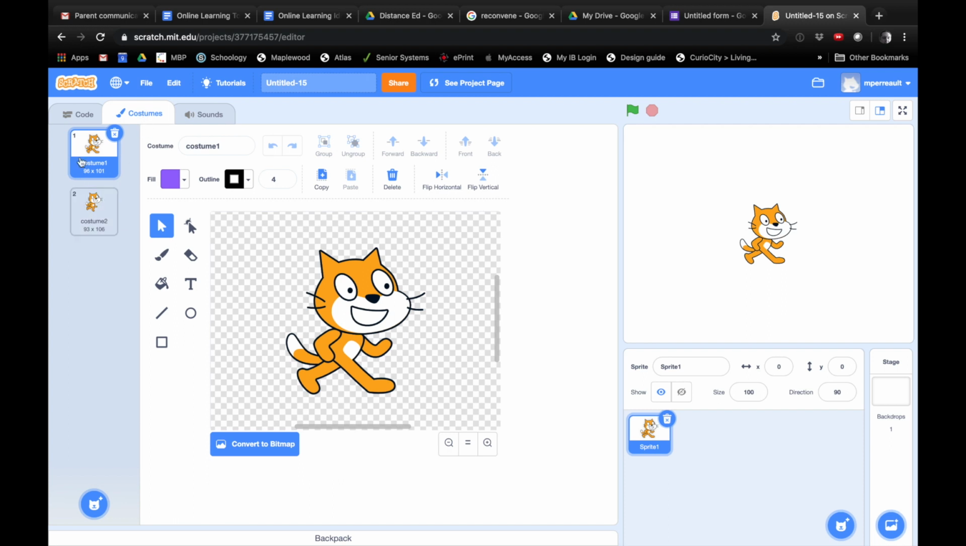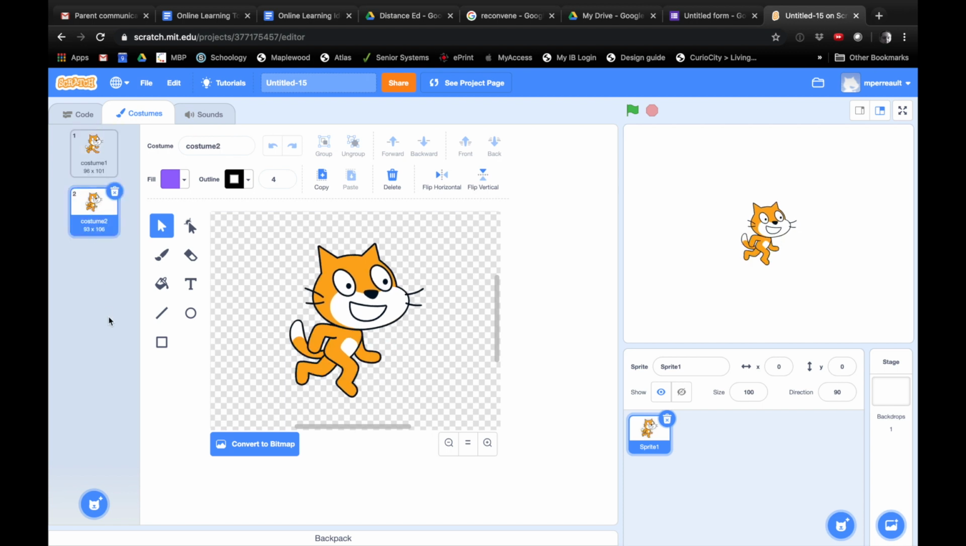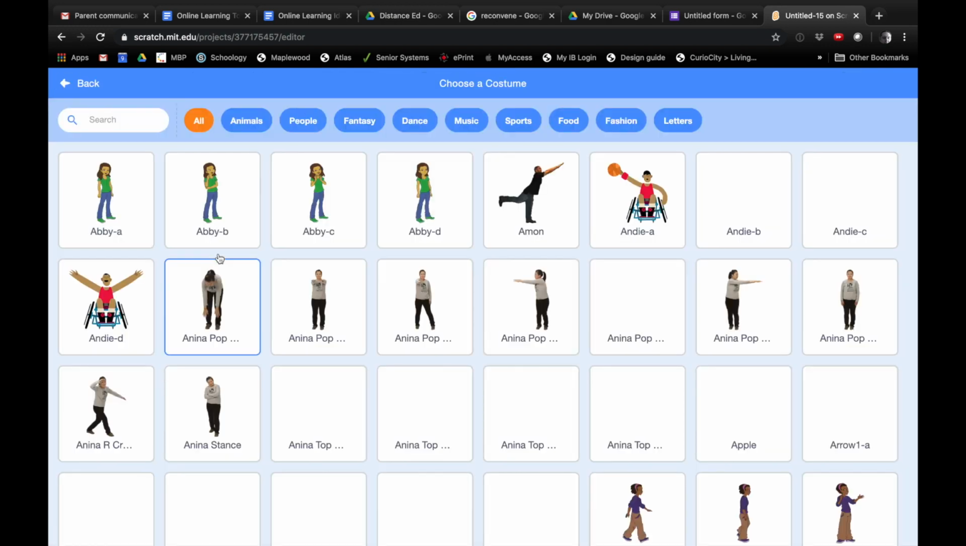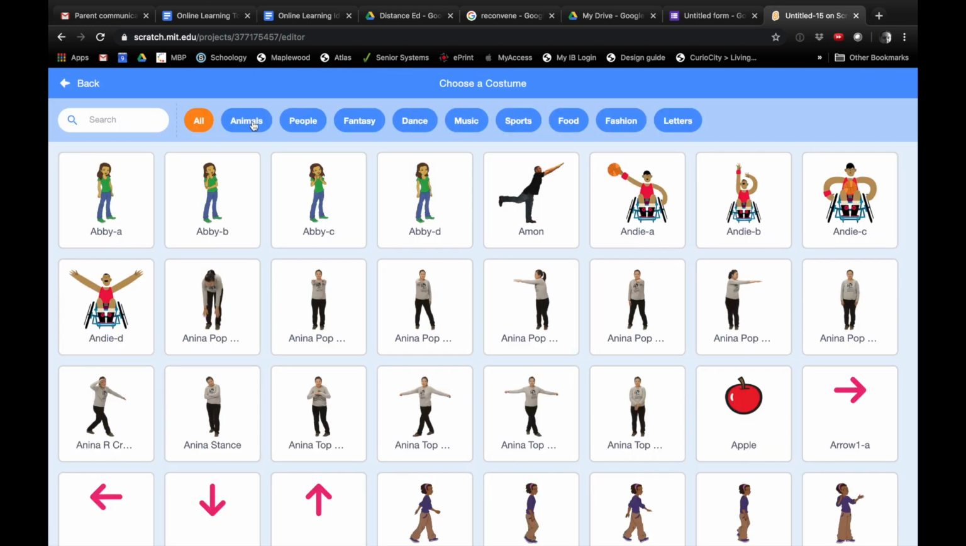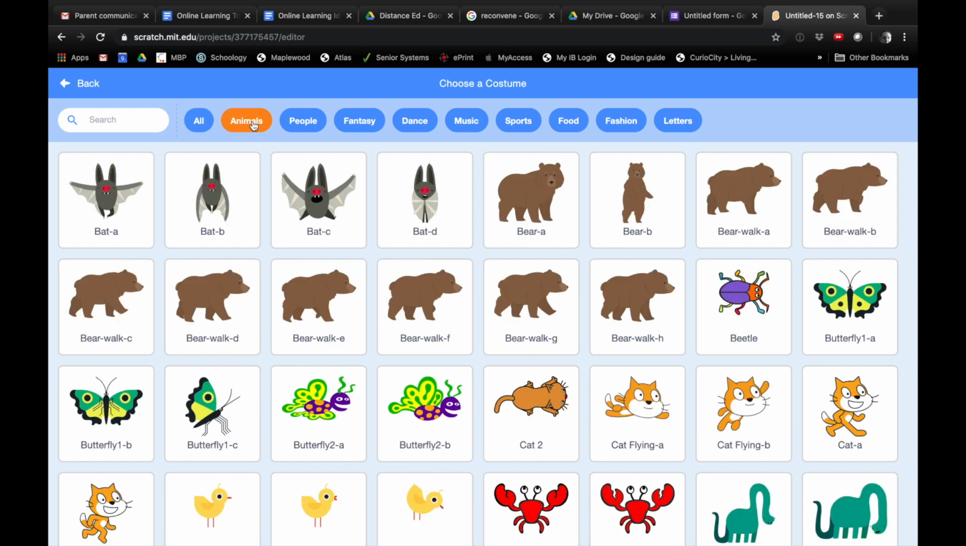Right now he's got two different costumes here. We're going to see if we can find a monkey. If we click down here on the bottom, it says choose a costume. It's got a little cat head with a plus. Do you push it? I'm going to push on that. Okay, and then we've got all sorts of different things. We're going to look for an animal. We're going to make a monkey who wants to eat bananas.